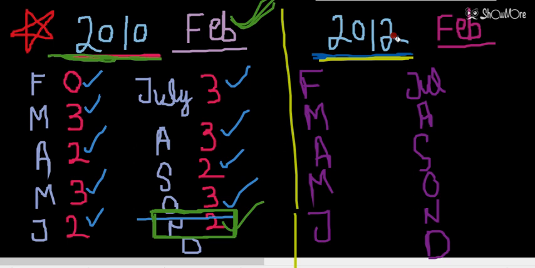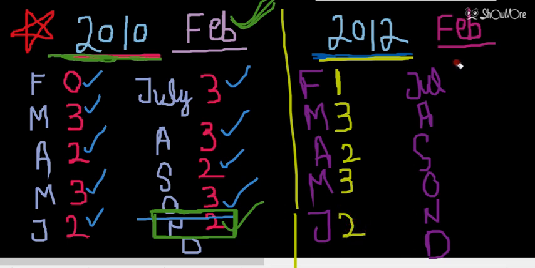So in 2012, you can see February month has one odd day. February month has 29 days, so one odd day will be there in the month of February, for leap year. Then March 3 days. April 2 days. May 3 days. June 2 days.